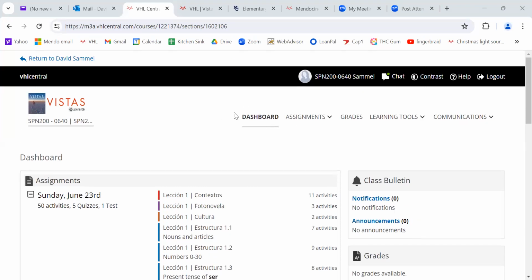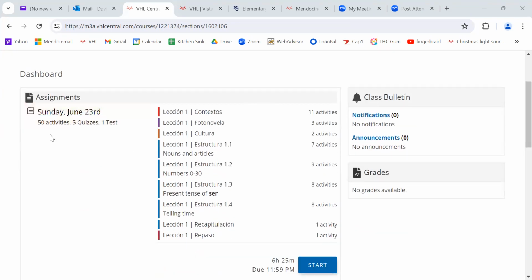Now, this is your dashboard, and this is where you're going to submit all the work that counts for 85% of your semester grade. Canvas only counts for 15%, so that's a chunk, but this is where you really need to be concerned about getting your work done. Notice that it tells you right here that by June 23rd, you've got 50 activities. Actually, it should say 53, but I already opened some of them, just sort of rehearsing for this. 5 quizzes, a test.